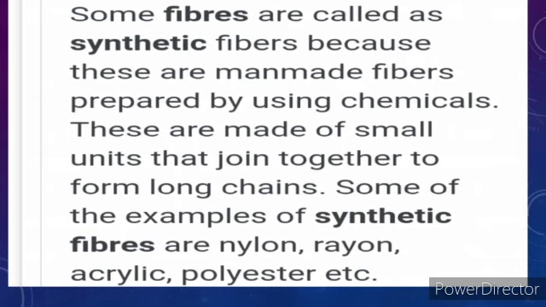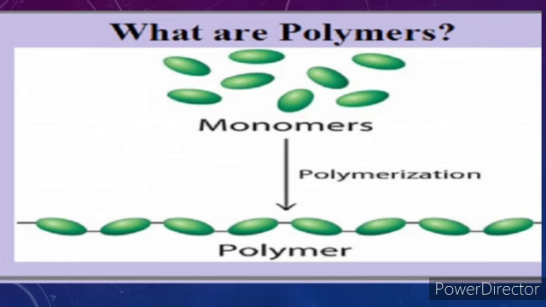Here in this slide you can see a photograph which contains a monomer and a polymer. Now what are monomers and what are polymers? First of all, take an example: you have seen a necklace of beads. There are a large number of beads joined together to form a necklace.